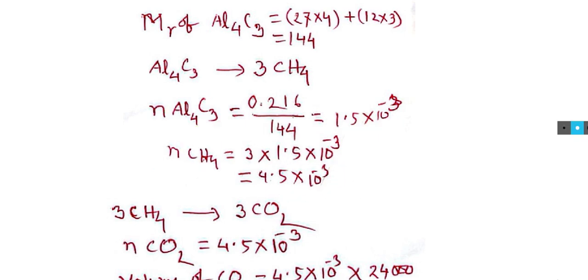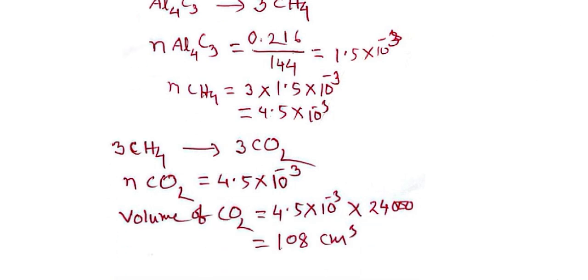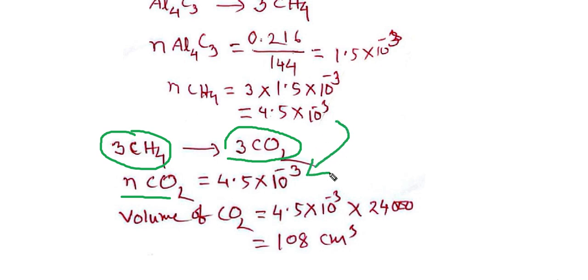Now you see, if we burn 3 moles of methane, we produce 3 moles of carbon dioxide. So moles of carbon dioxide will be the same.